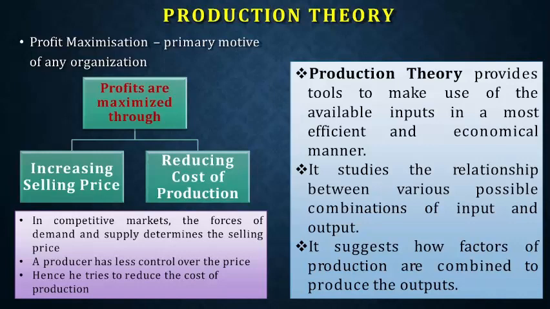But production theory can also be thought of in such a way that you have to find a solution, because the cost is very important in your profit margin. So whatever the cost increases, your profit is going to decrease. So the cost will eat up your profit margin. So you have to somehow reduce that cost. So what is the mechanism?